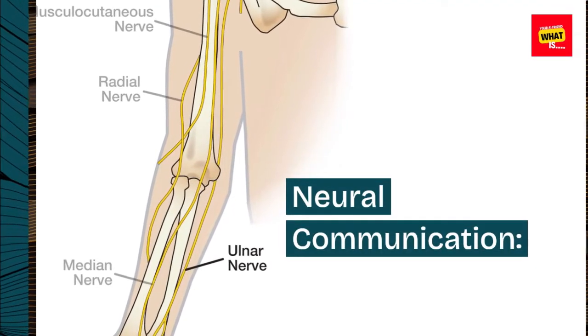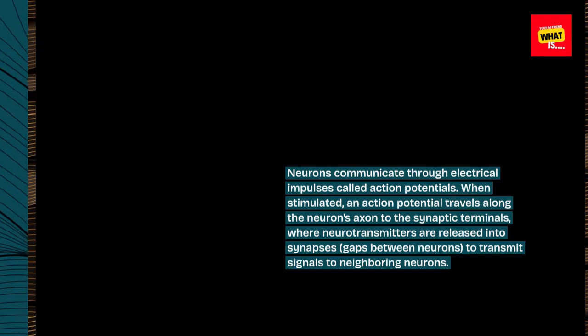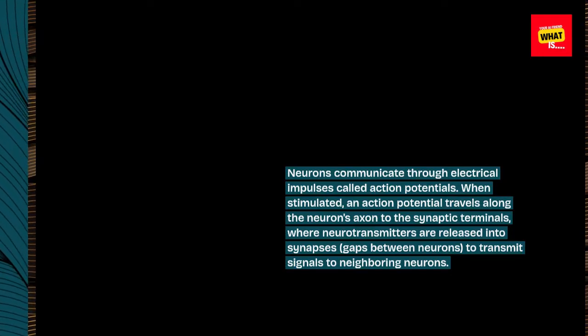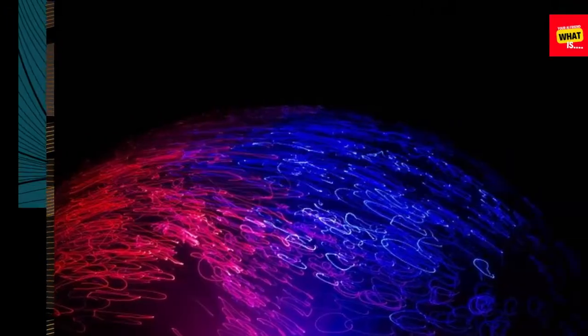Neural communication. Neurons communicate through electrical impulses called action potentials. When stimulated, an action potential travels along the neuron's axon to the synaptic terminals, where neurotransmitters are released into synapses, gaps between neurons, to transmit signals to neighboring neurons.